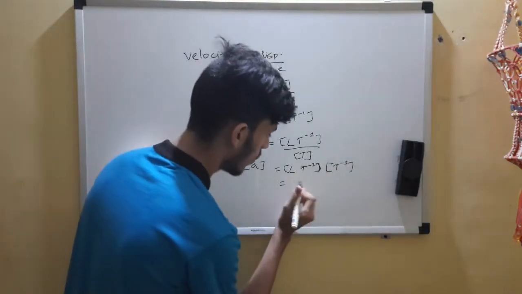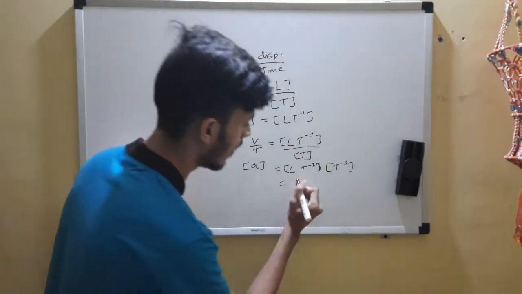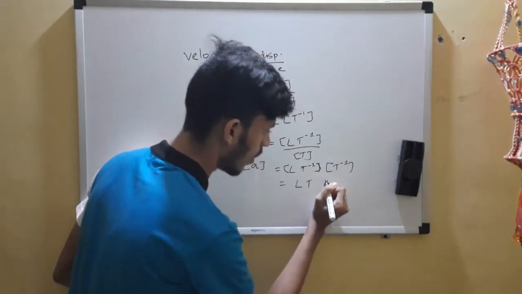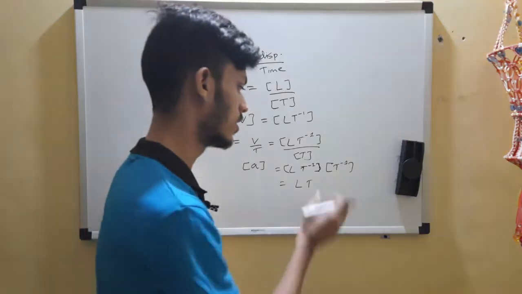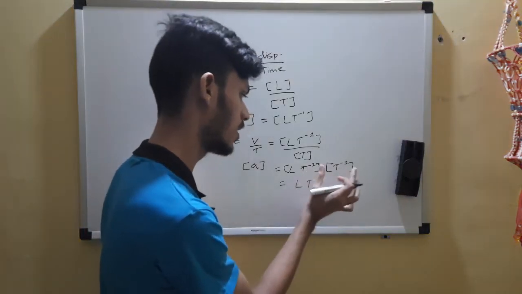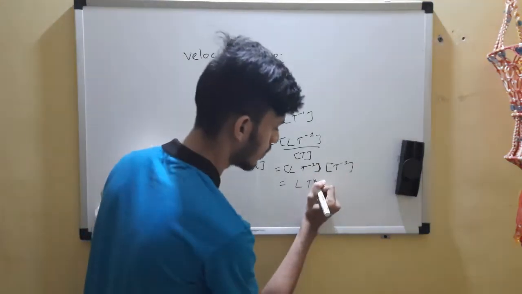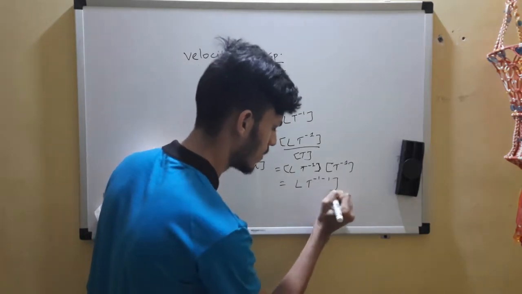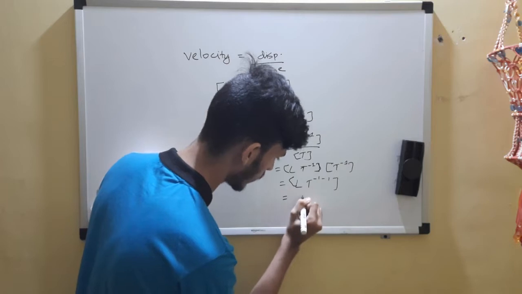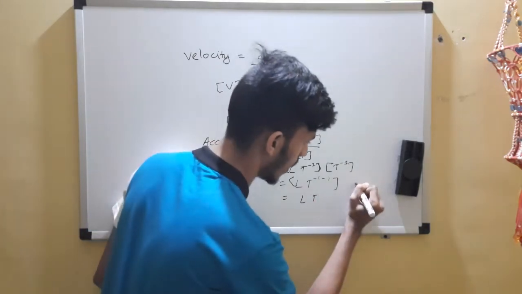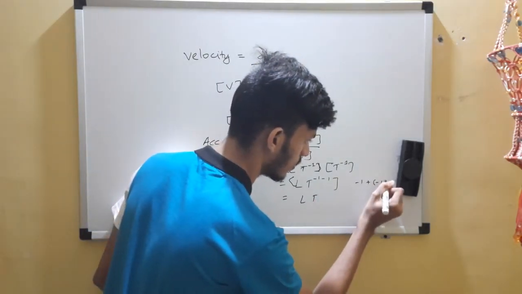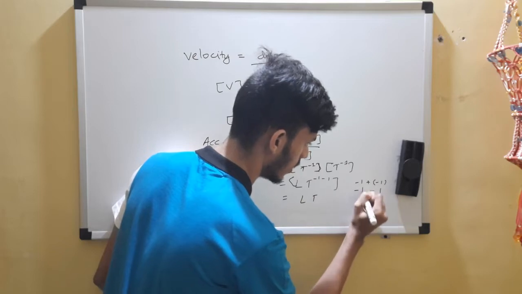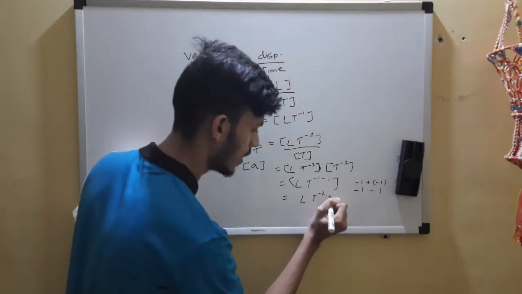Now get this t in. You would have learned this basic in exponents and powers: whenever you have the same base and you multiply those quantities, powers are added. So -1 plus -1 is -2.